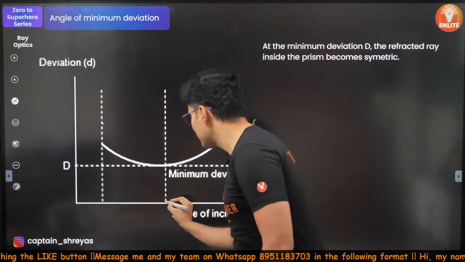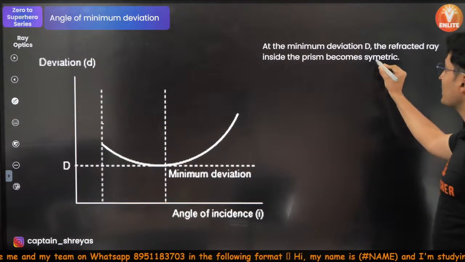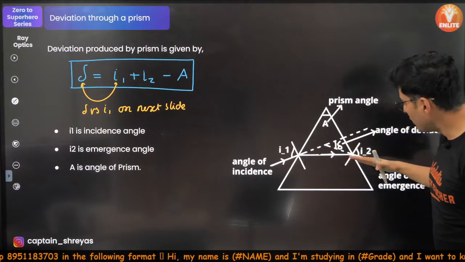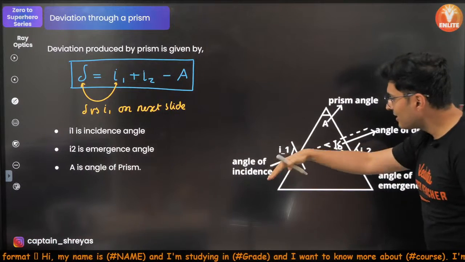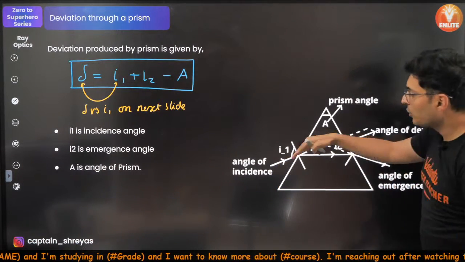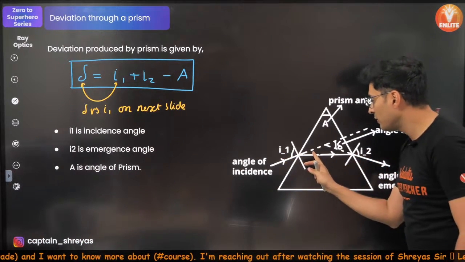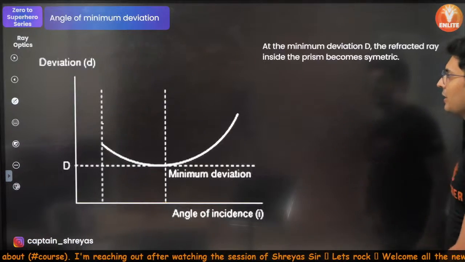And that happens when the refracted ray inside the prism becomes symmetric, meaning whatever angle it is making here, it will make the same angle here. It's completely symmetric. If you reverse the direction, you will see it goes exactly with the same angles. If this was 30, this will be 30. If this was 50 degrees, this will be 50 degrees. So it's completely symmetric in nature.